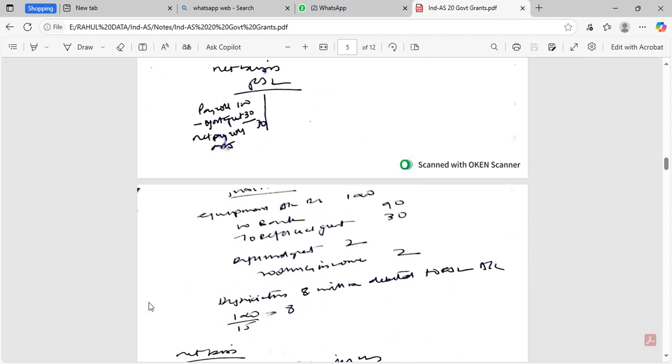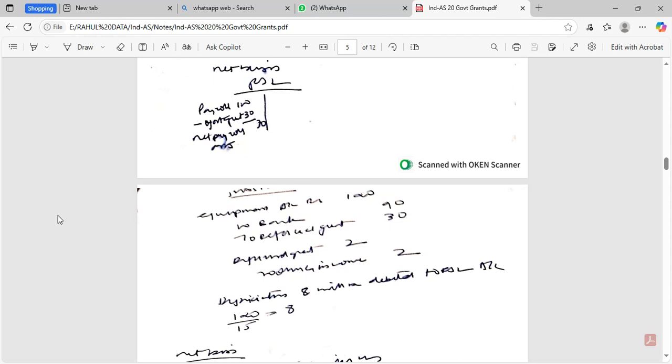Government grant related to asset. Cost of PPE is 120 million, and the government grant is 30 million, with a 15-year life. So equipment account debit 120, to bank 90, to deferred grant 30. Deferred grant to other income 30 divided by 15, that is 2 per year.